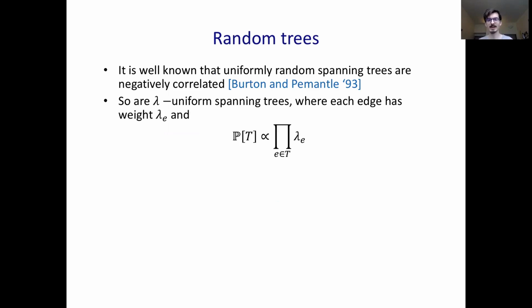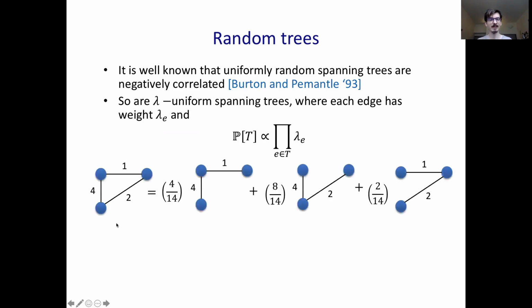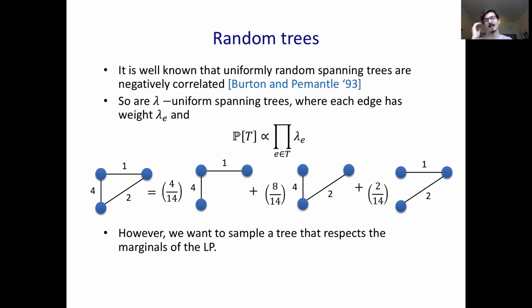And we know similar things for so-called lambda uniform spanning trees, where every edge has weight lambda_e, and the probability of a tree is proportional to the product of the lambda_e's in its edge set. So for example, this graph on the left with lambdas 1, 2, and 4 would yield the following convex combination of trees. This sounds great. We would get some concentration, but it's not clear how to find a lambda uniform distribution that respects the marginals of our LP.